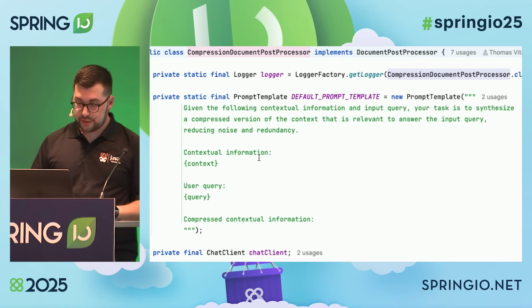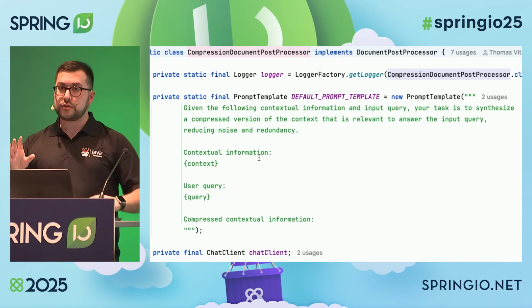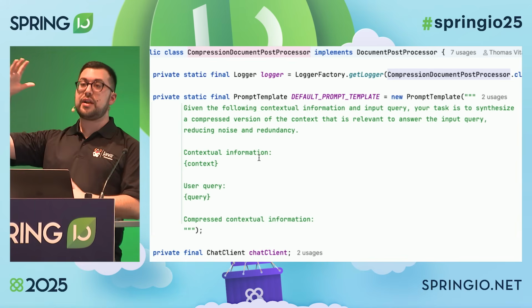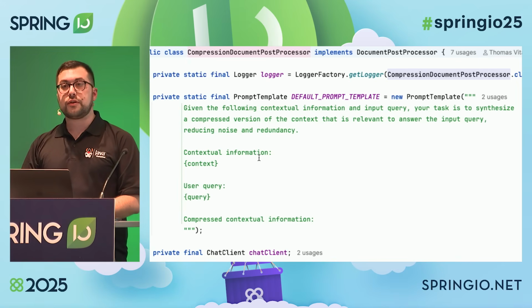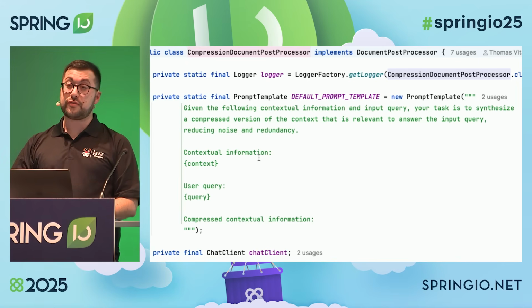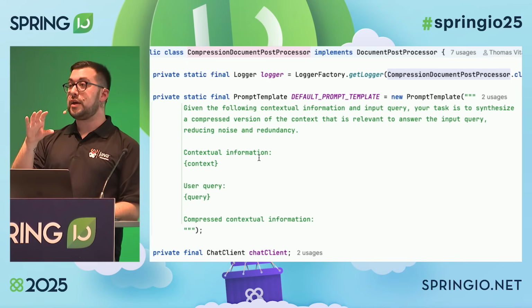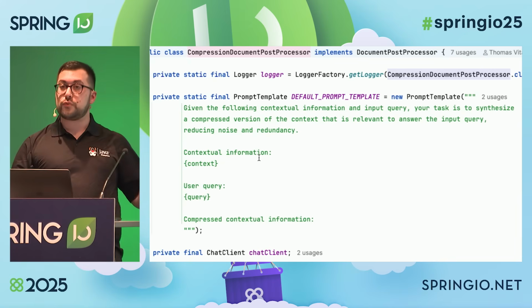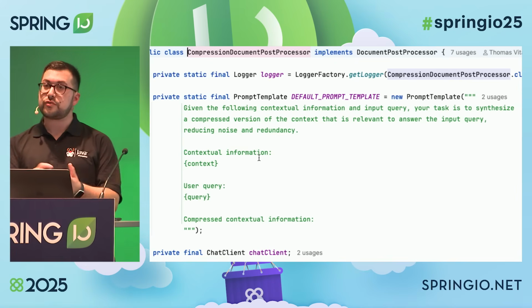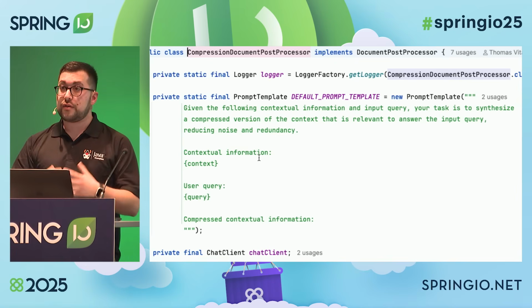One of these problems is what is called lost in the middle. So you might have a really long text and the relevant information might be in the middle, and some smaller models don't really cope well with the relevant information being in the middle because they give higher priority to the information at the top and at the bottom. So this is one way of solving that problem, extracting just what is necessary for answering the question.